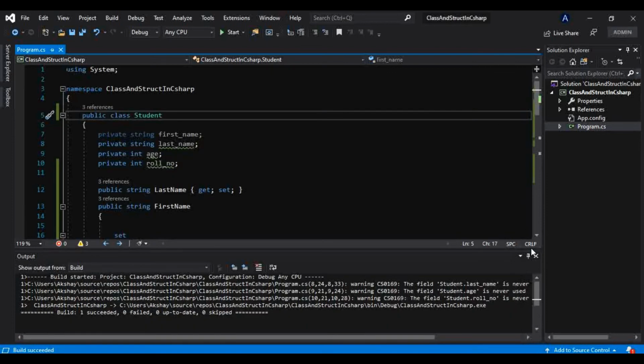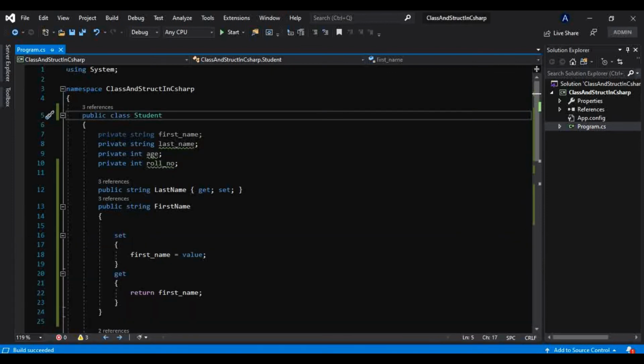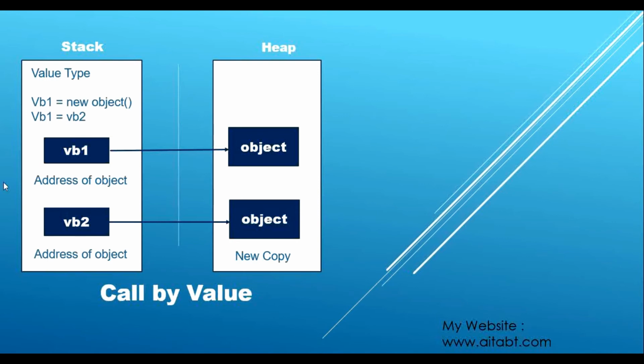So that is called call by value and call by reference. I will show you that. Now just carefully see here that we know value types get stored on the stack, and objects get stored on the heap, that is basically reference types. Whatever object we created first was a struct type, that is a value type. So we created an object of this value type, that is struct type, and we stored it in variable 1.